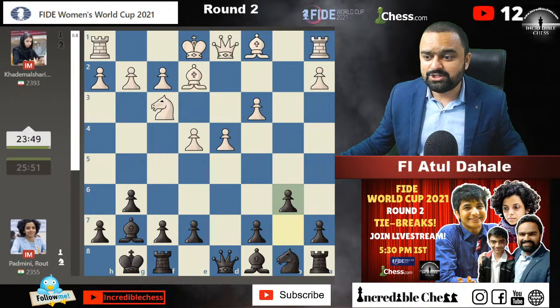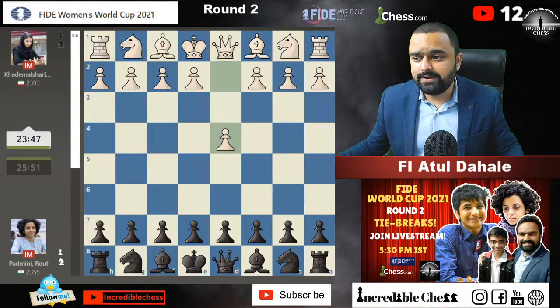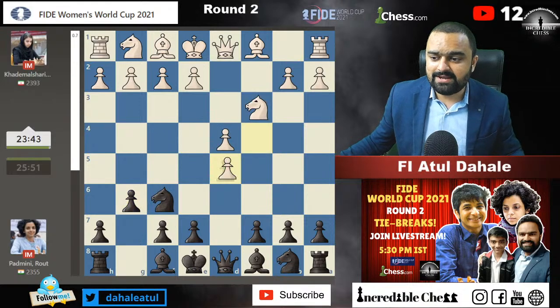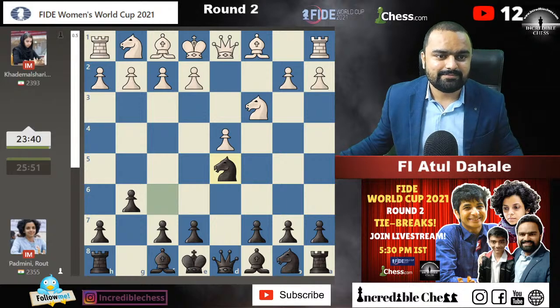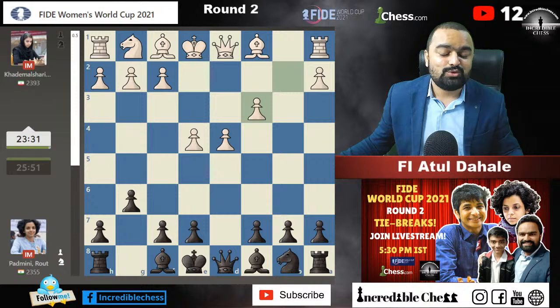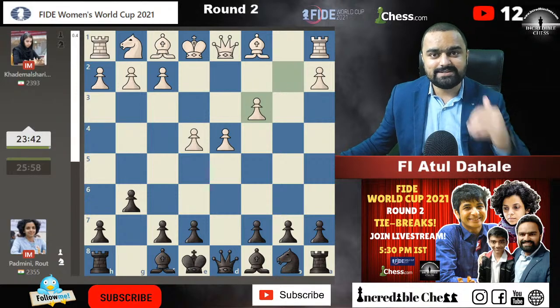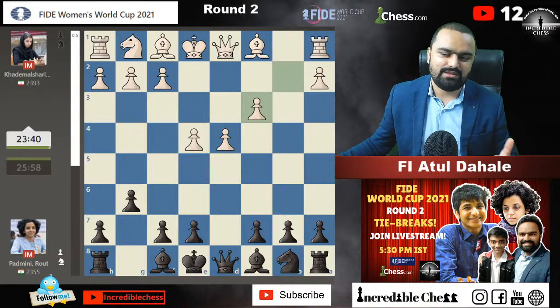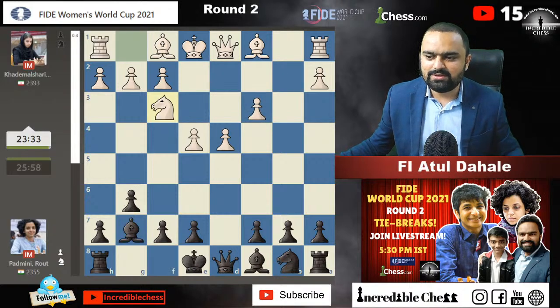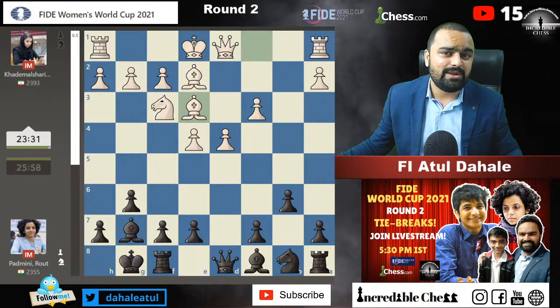Padmini is black, and she has gone for the Grunfeld. Grunfeld is her forte, guys. I have played against her 2 times, and she always played Grunfeld against me. Vidit is showing a lot of faith in Catalan. Yes, Pratichi, he is showing obviously a lot of faith, because Vidit has played Catalan throughout his life. Ever since he was just 10 years old, he has been playing the Catalan opening. So you can say he is one of the best players when it comes to the Catalan opening in India, or maybe around the world also, because he has stuck to that opening for many years.